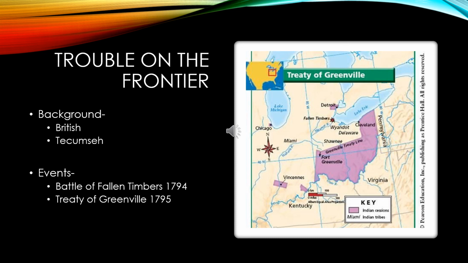It is in this area that you see on the map, the purple area. This is really where the areas that they are disagreeing over, and you can see if you go further north is where the Battle of Fallen Timbers was. Well, Tecumseh is going to lose this battle, and the Americans will be successful here, which will lead to the Treaty of Greenville, which will give everything in the purple area to the new American government, which the settlers greatly agree with. Tecumseh is so upset by this, he doesn't even sign the treaty, and he leaves.